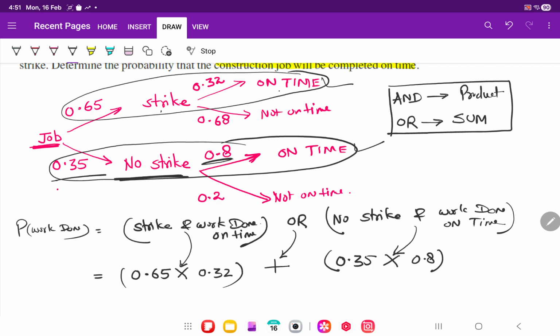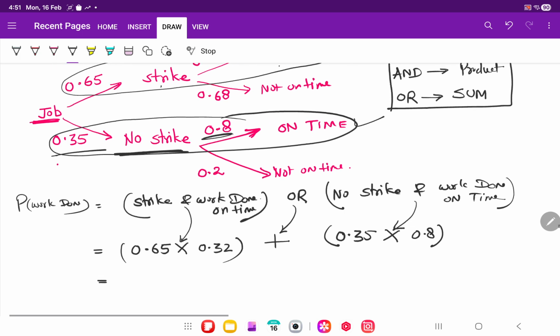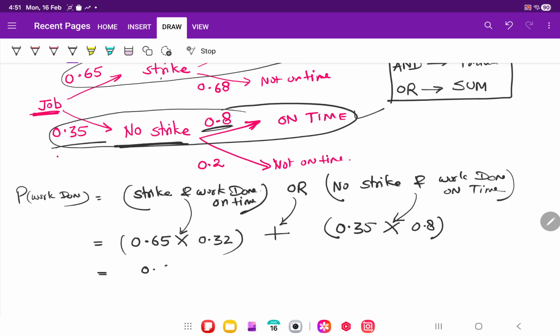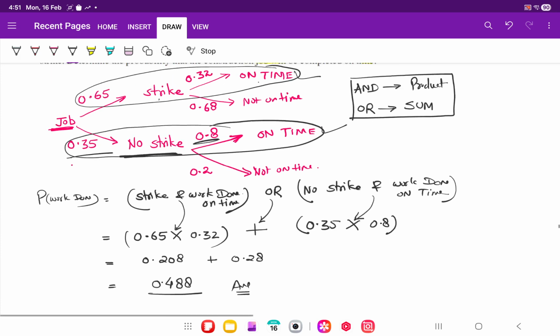I hope you understood. If you solve it, it will come out to be 0.208 plus 0.28, and this will come out to be 0.488. This is the final answer, that work will be done on time. Please write this down. This is a very good example.